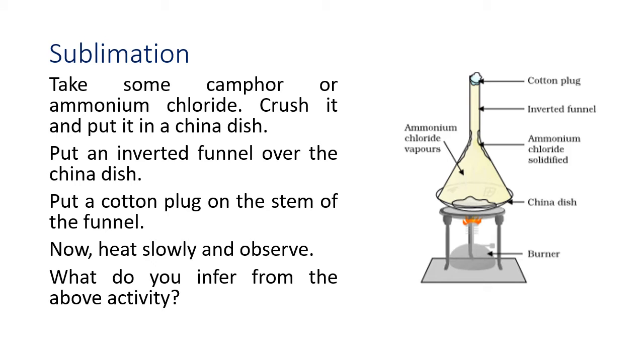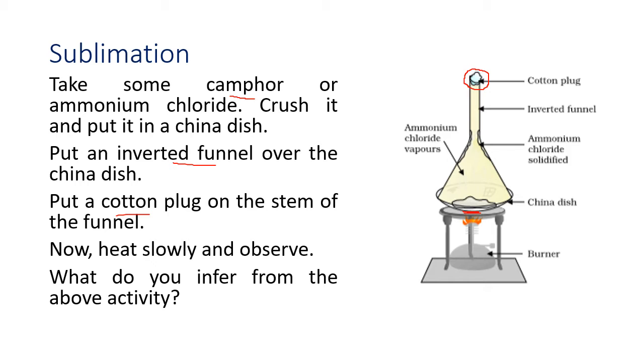Now there is an activity shown in the figure. If you see camphor, you know what camphor is? In Gujarati we call it kafu. Camphor or ammonium chloride is crushed and put into a china dish. Okay, we have to ban Chinese items, but this is the name of an apparatus, so we'll call it the china dish. An inverted funnel is put on the china dish, and a cotton plug is put on the top so that the gases do not escape, right? So this is our setup.